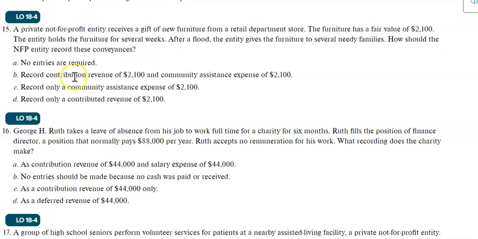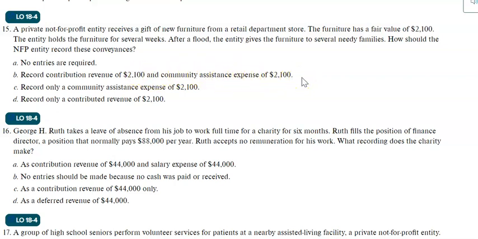Now let's see. Option A, no entries are required. That is not true. They will of course record both the receipt of the furniture and when they gave the furniture to needy families. They will record both contribution revenues and community service expenses. Option B: record contribution revenues of 2,100 and community assistance expenses of 2,100.